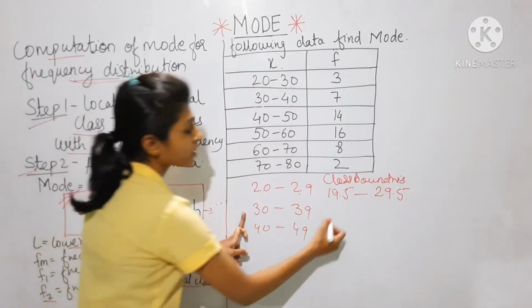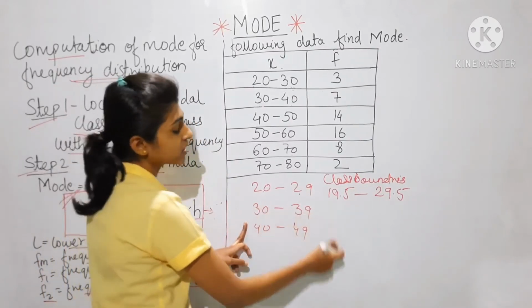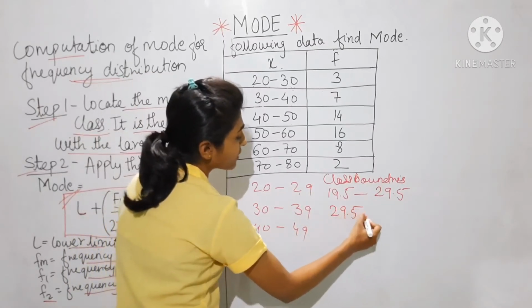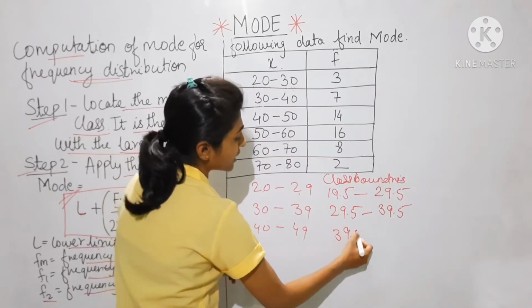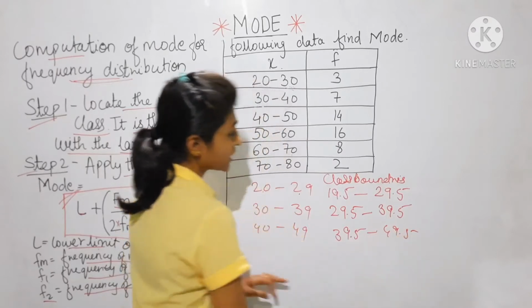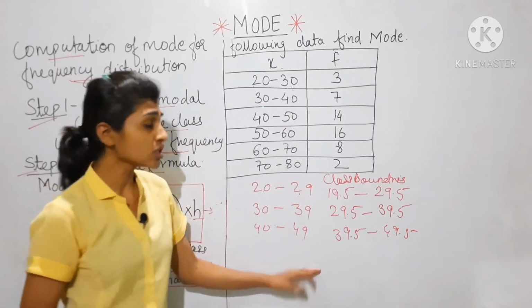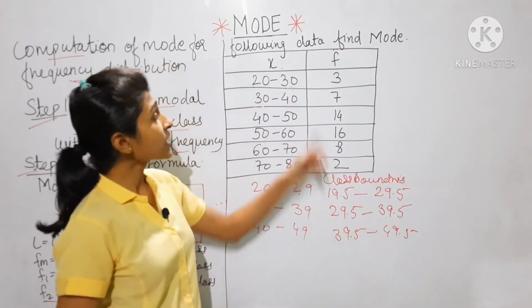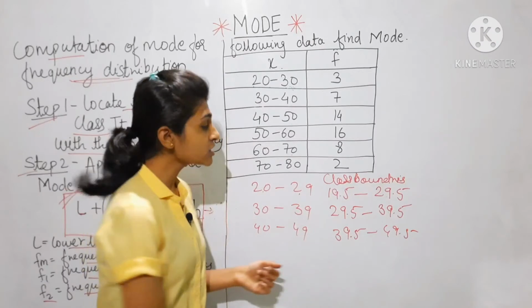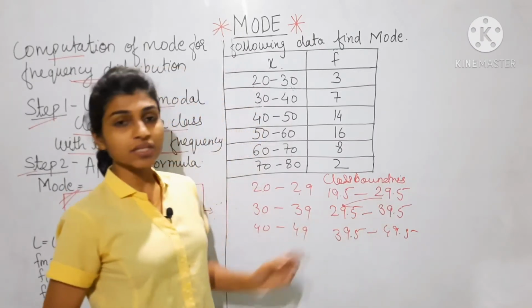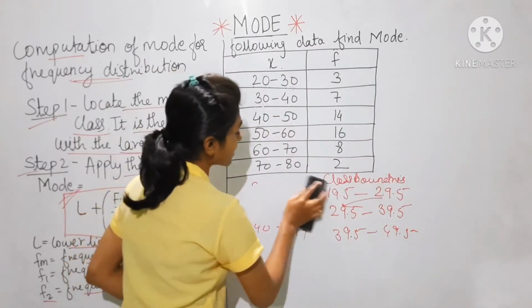For the second class, reduce 0.5 from 30 and add 0.5 to 39, so 29.5 to 39.5. The next class will be 39.5 to 49.5. You can see that I have made the classes continuous. How can the classes be continuous? Only by class boundary. If the classes are already continuous, there is no need. If the classes are not continuous, make sure you find the class boundary and make the classes continuous. So the example here has all classes continuous.